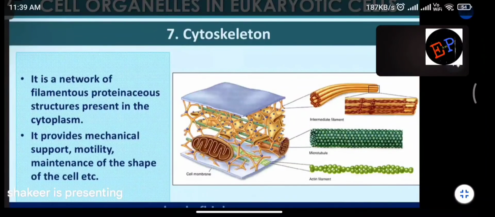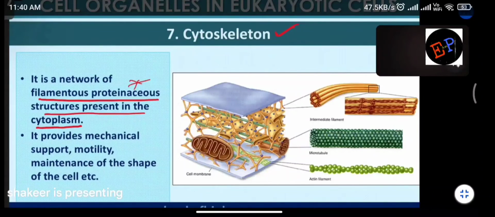So a network of filamentous proteinaceous structures present in the cytoplasm is called the cytoskeleton. They are like some irregularly arranged tubes. We know what is meant by skeleton, no? Skeleton means the structure which gives shape and size to the body. So here also some filamentous tubes are present, and all of them we can call the cytoskeleton. And they are made up of proteins. That is why it is called proteinaceous.